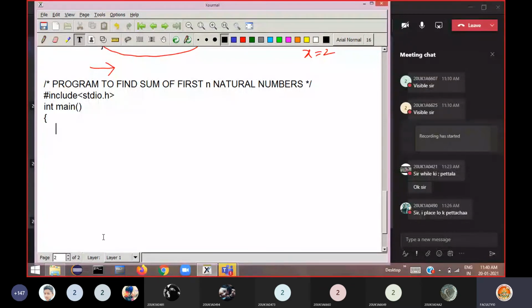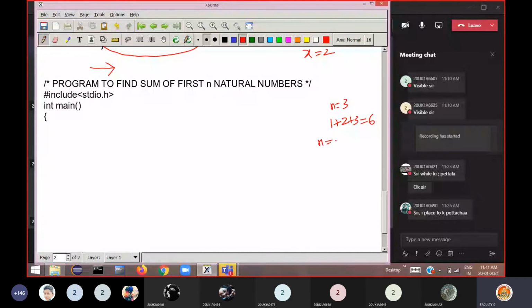Okay, so now what variables do we require, we need to first mathematically solve this problem. Okay, so sum of first n natural numbers. How do we find the sum of first n natural numbers? So for example, if you enter n value as 3, if n is equal to 3, then it should calculate 1 plus 2 plus 3 and it should provide the result as 6. Sum of first n natural numbers is equal to 6.